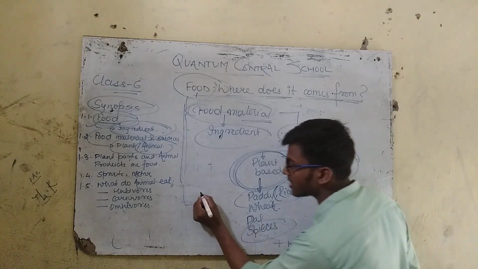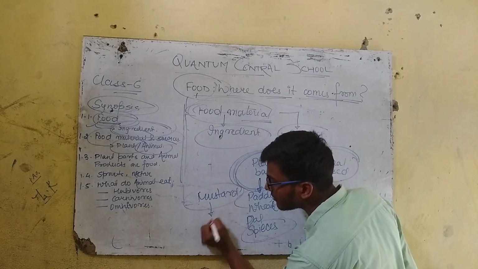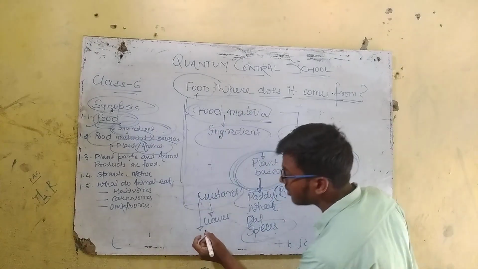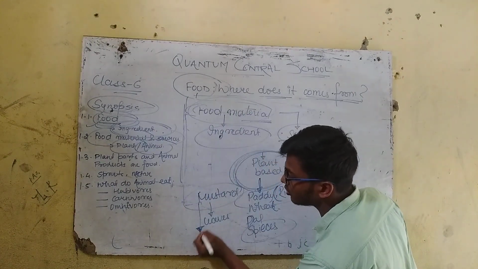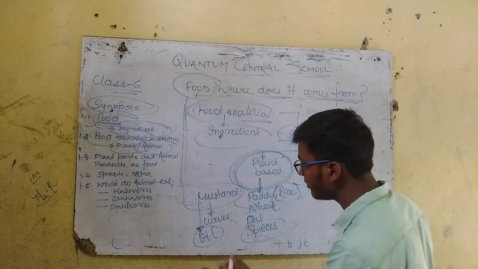You can consider even mustard. We use mustard leaf even for cooking, and we even extract juices to make oil. That is, we make it as an oil. The mustard oil we use.